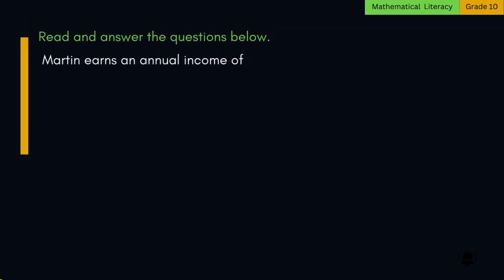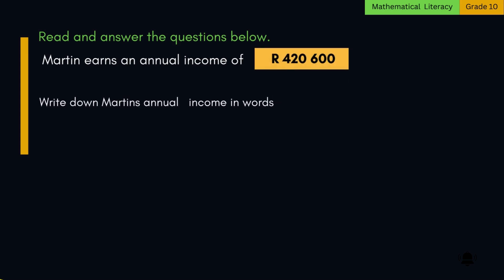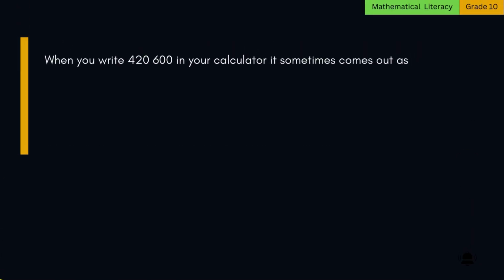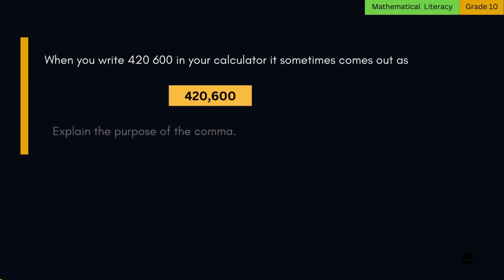Read and answer the questions below. Martin earns an annual income of. 1. Write down Martin's annual income in words. The word format is 420,600 Rand. 2. When you write 420,600 in your calculator, it sometimes comes out as 420,600. Explain the purpose of the comma.